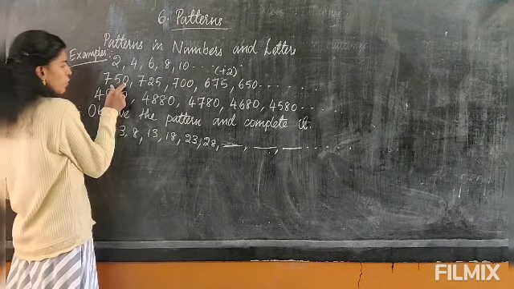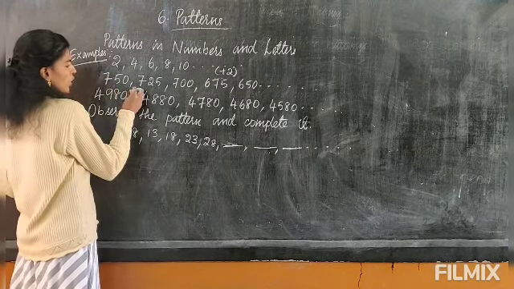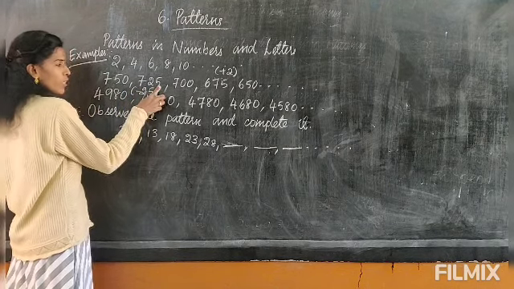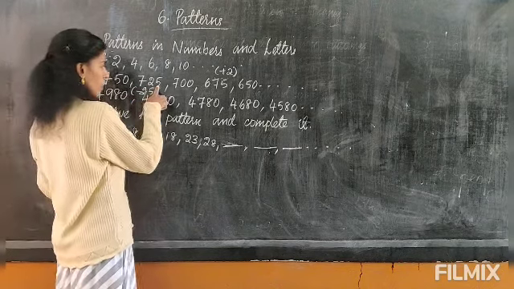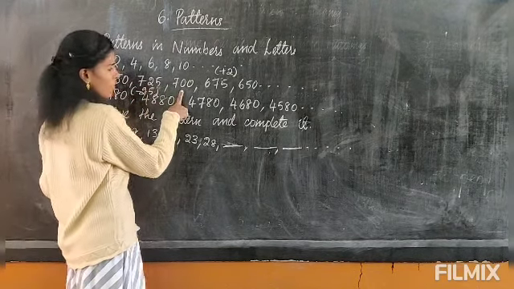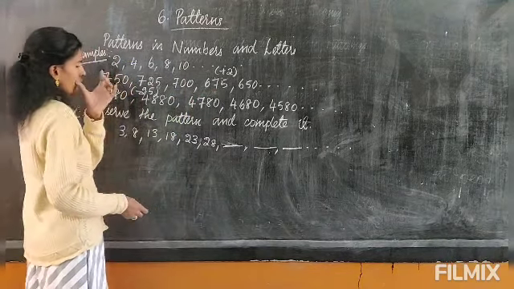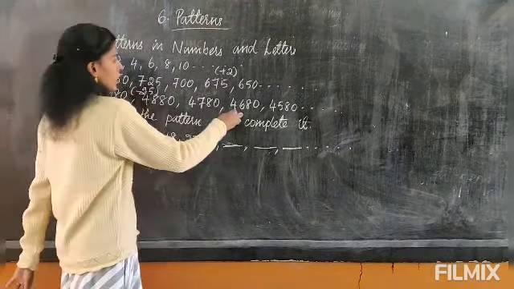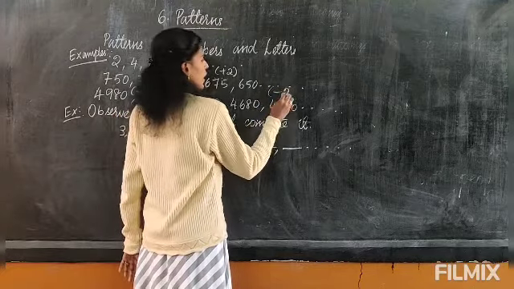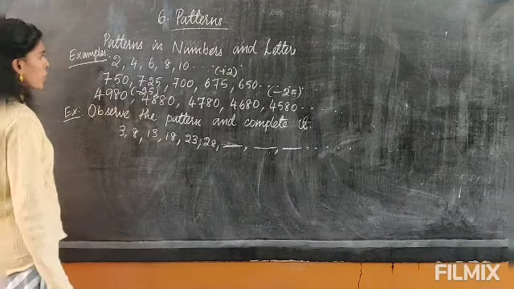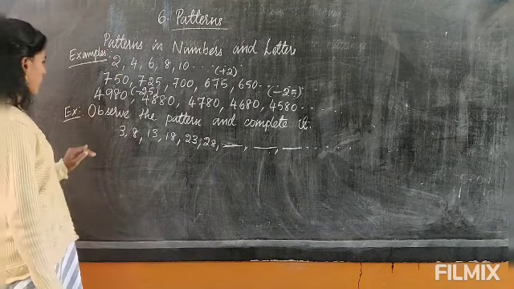So from 750, if you minus 25, you will get 725. Again from 725, if you minus 25, you will get 700. From 700, if you minus 25, you will get 675. So in this pattern, by minusing 25 from the number, you will get the next number of the pattern. So this one is in addition, and this is in subtraction.